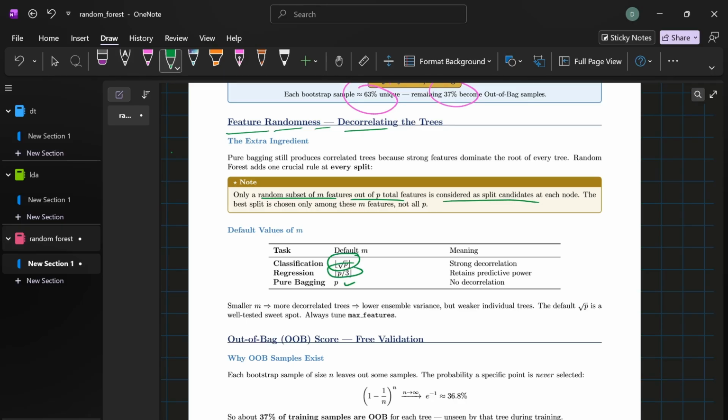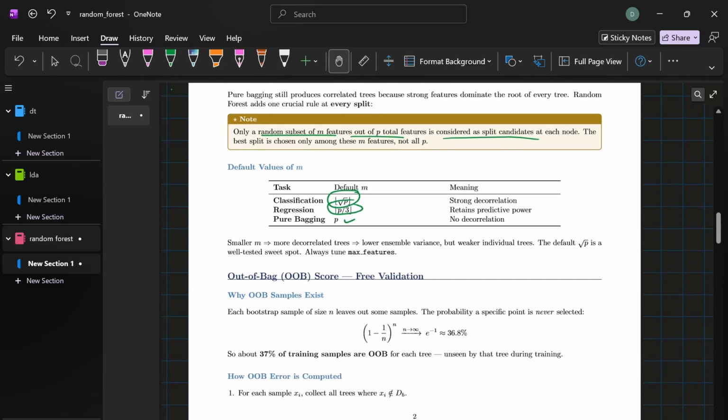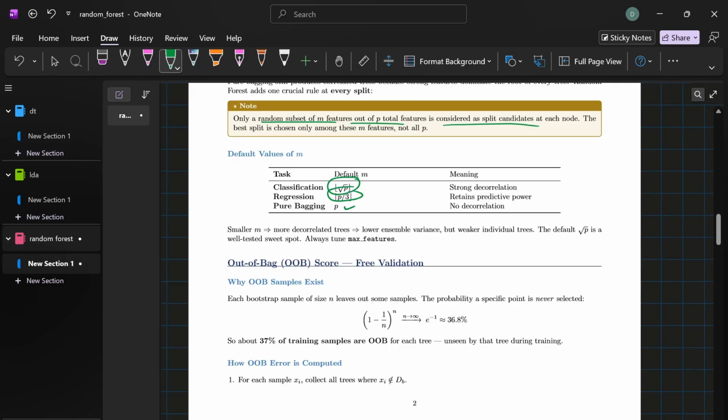Now, why does this matter? Because in regular bagging, if there is one strong feature, every tree will use it as the root. All trees look similar, so they are correlated. Feature randomness forces trees to explore different features, making them more diverse, more decorrelated, and directly reduces rho from the earlier formula. Step 3 is the aggregation.